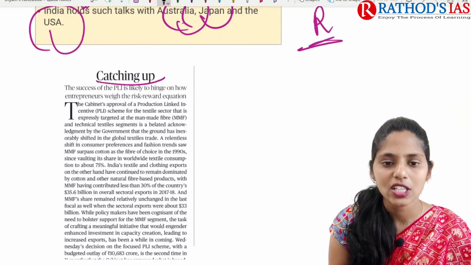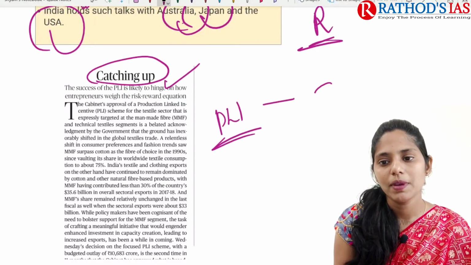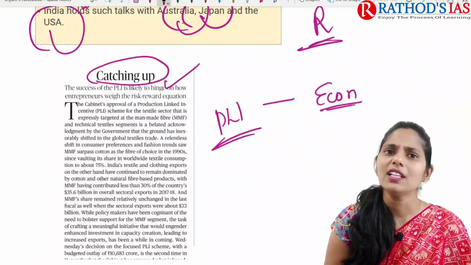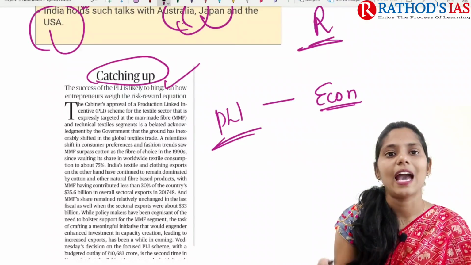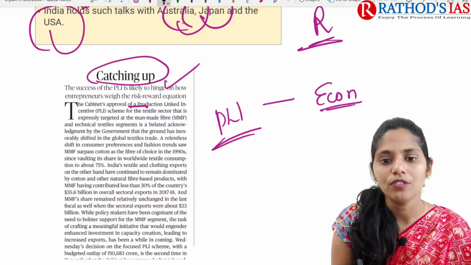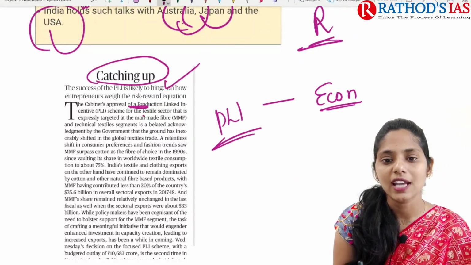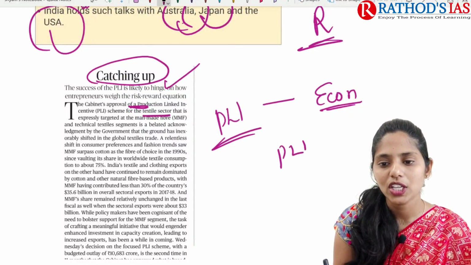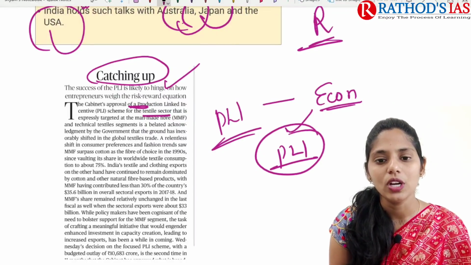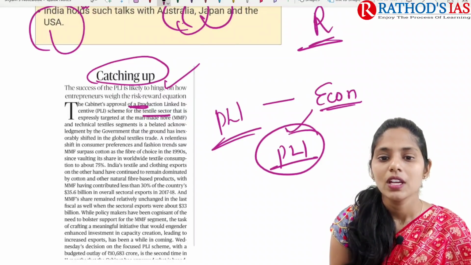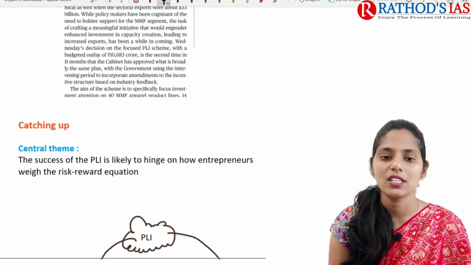The title says Catching Up. This article mainly focuses on the PLI scheme, which will be important regarding the economy. Why is this PLI scheme in the news now? Because the Cabinet gave approval of the production linked incentive scheme for the textile sector. Because this is in the news, now let's try to discuss this topic in great detail.